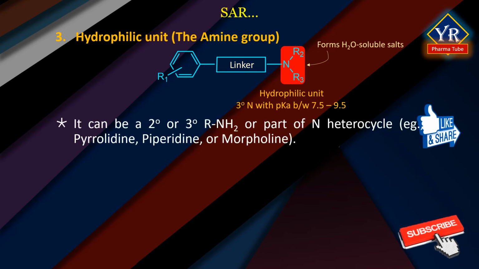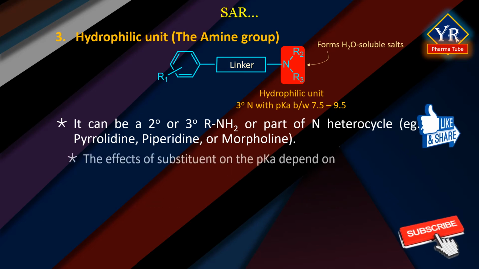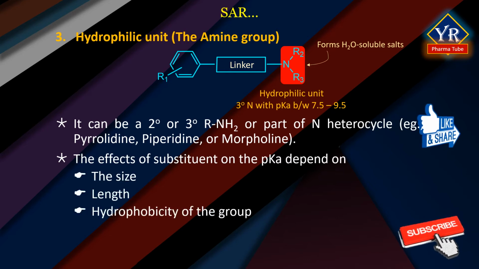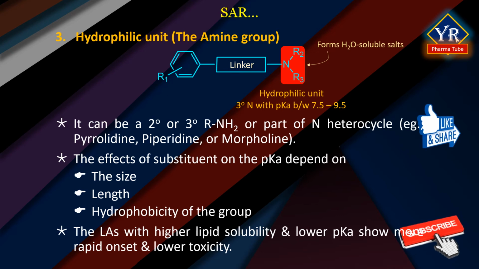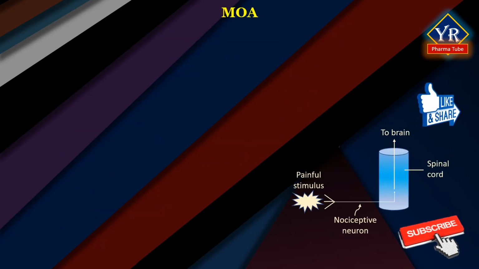The hydrophilic group can be a tertiary or secondary alkyl amine or part of a nitrogen heterocycle, for example, pyrrolidine, piperidine, or morpholine. The effects of an alkyl substituent on the pKa depend on the size, length, and hydrophobicity of the group, and thus it is difficult to study the structure-activity relationship among these structures. It is generally accepted that local anesthetics with higher lipid solubility and lower pKa values appear to show more rapid onset and lower toxicity. Mechanism of action of local anesthetics.